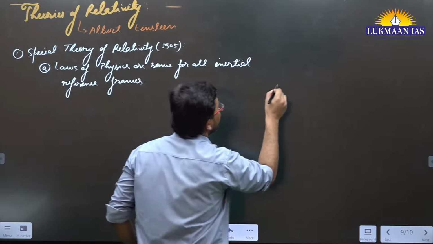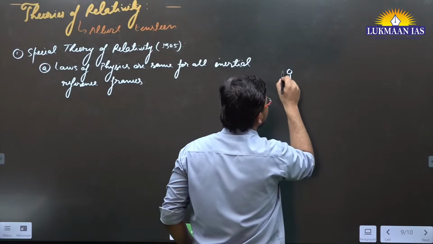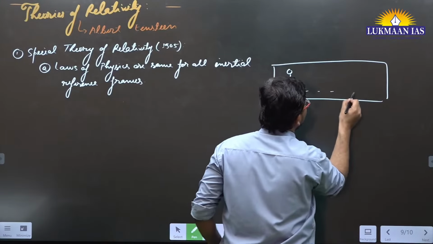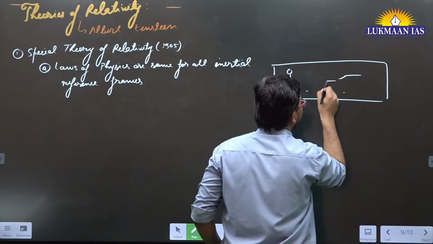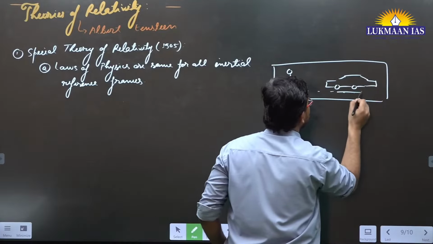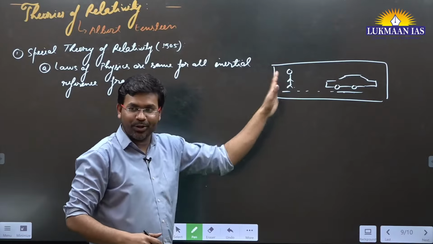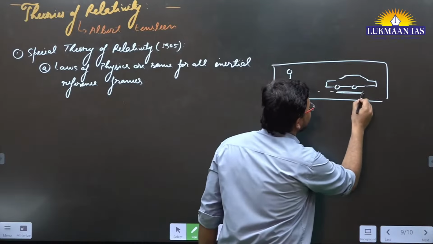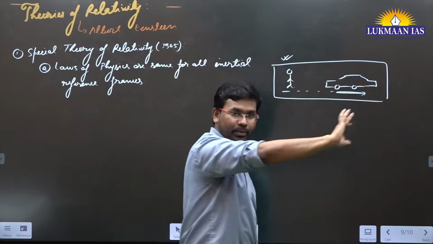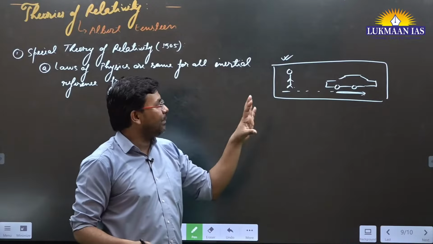Let's say there is a boy standing here on a track, and in the same track a car is moving away from the boy, not hitting him, maybe on the side of the road.